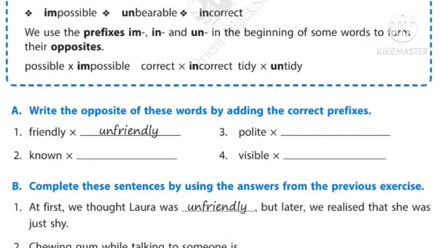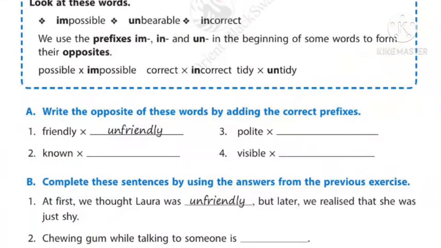So what do you mean by unfriendly? Unfriendly means who is not pleasing or who dislikes others, who is not willing to talk with others or mingle with others. Second one, known. What is the opposite of known? It is unknown. We add un before the word known.